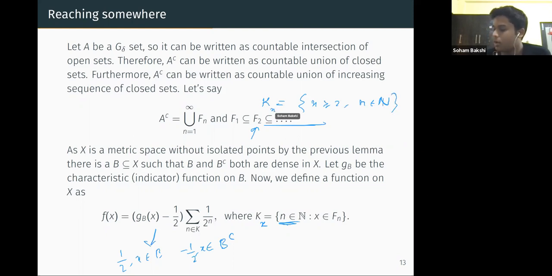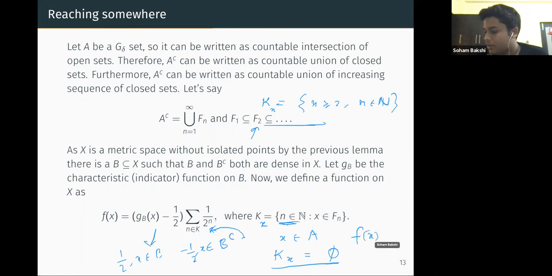Again, something we can check here: if X is in A, then K(x) is the empty set, and the sum over the empty set is 0. So f of x is equal to 0.